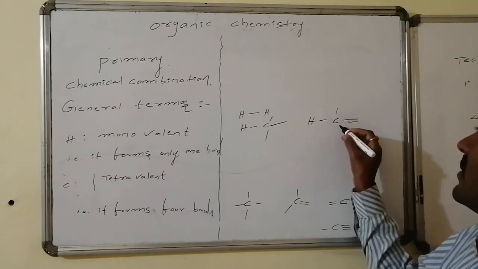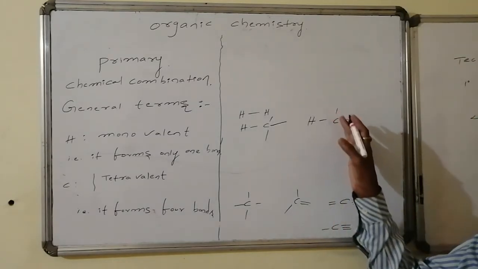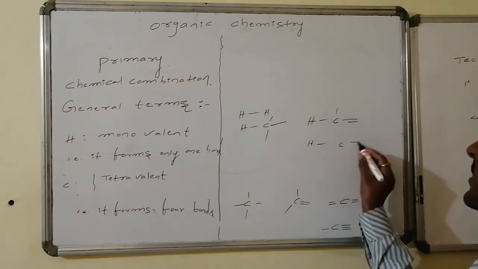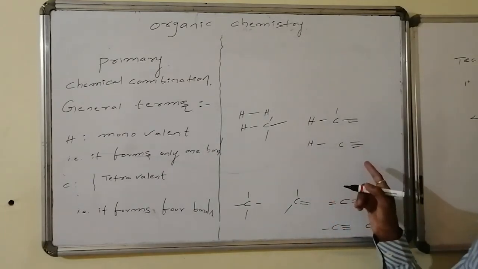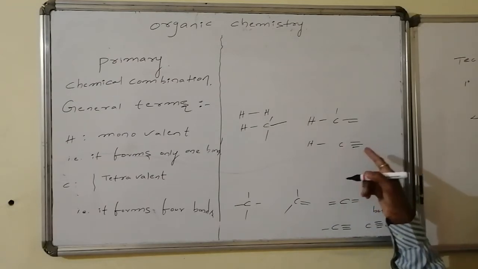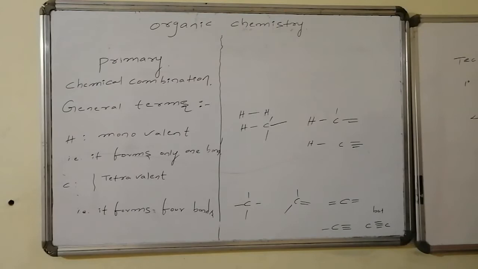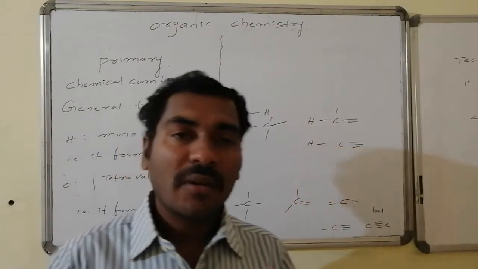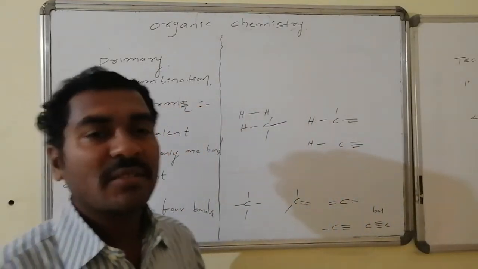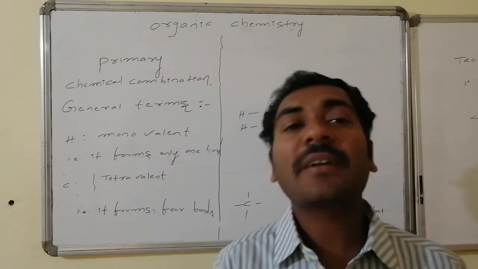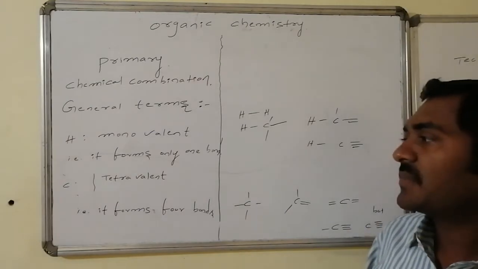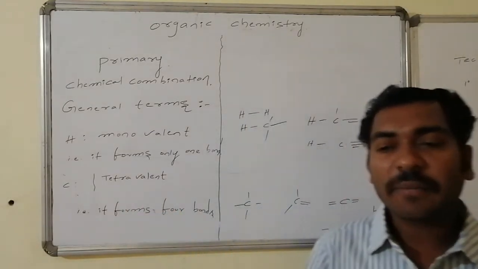Carbon can be present in such a way that the connected carbon is having one sigma bond and another sigma and pi bond combination. Maybe that can be present like this also. Yes, hydrogen connected with carbon is present in such a way that carbon is associated with an extra one sigma bond followed by 2 pi bonds. These are all different situations, and the positions of the hydrogen when it is involved in chemical combination with the carbon, which is the primary combination part of the chemical compounds under organic chemistry.